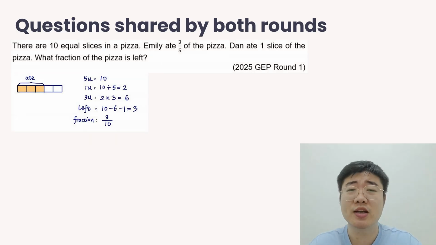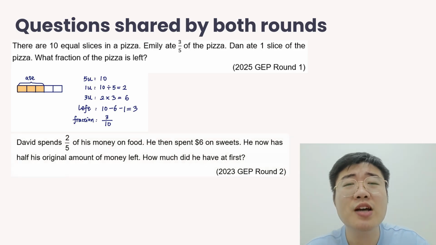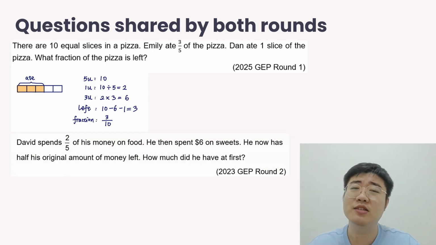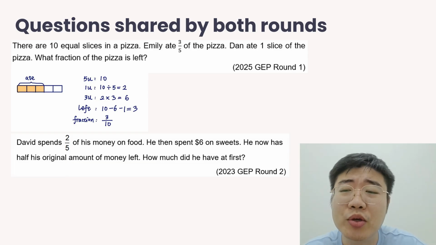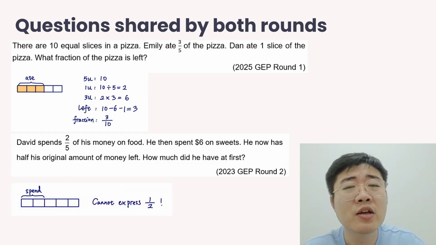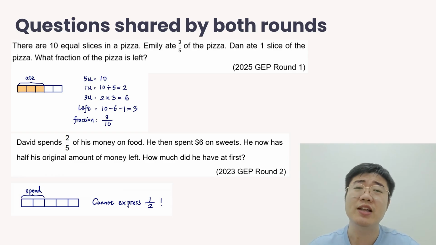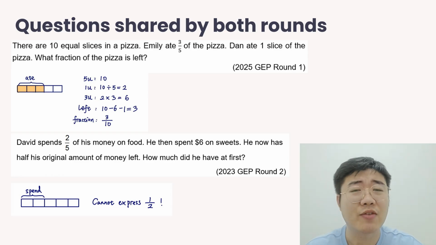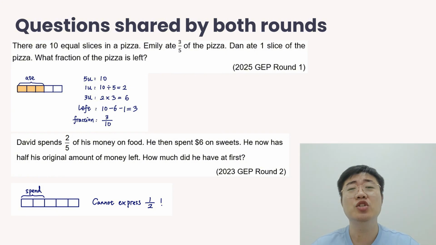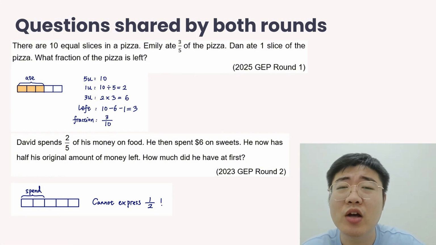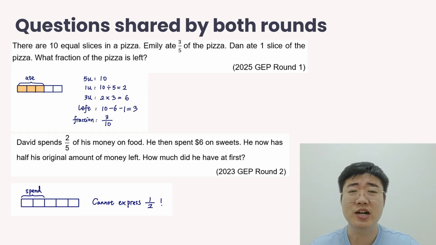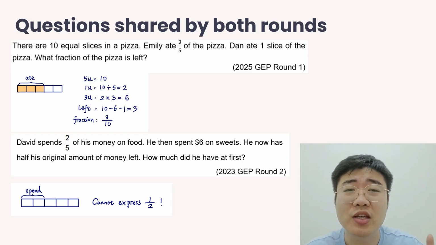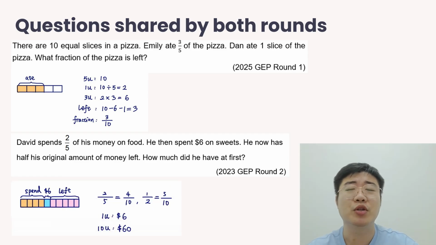Now this was a question on fractions. You can see from here, we can just draw a model and solve the question directly. But when it comes out in round 2, although it's about the same topic, once we draw the model, this is 2 out of 5. Then we will notice that we cannot express the other fraction in the same model. We cannot express half here. So it means that we cannot just draw one model and solve the question. So what we need to do is adjust this model here. We cut it into smaller equal parts so we can express both fractions in the same model.